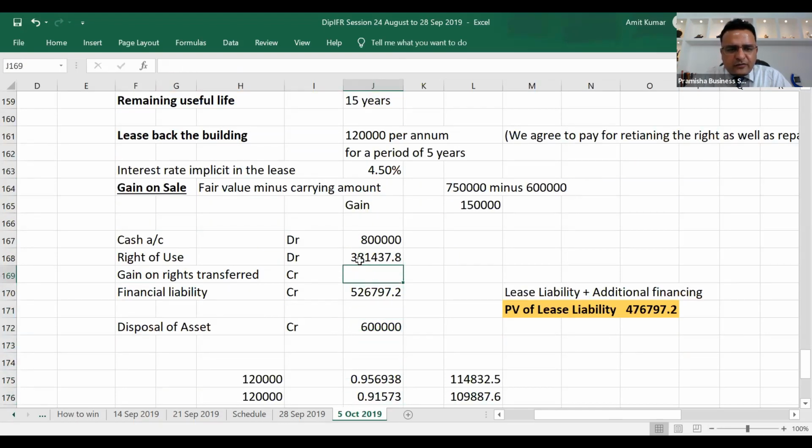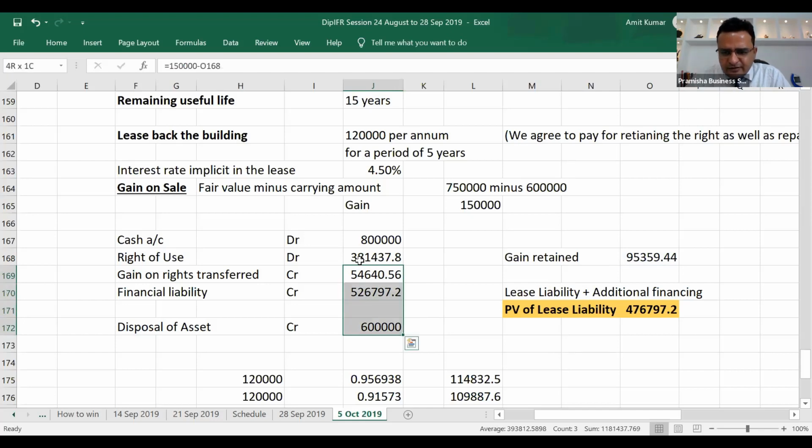What about the gain on right transferred? Gain on right transferred will be dependent on how much is the gain retained. Gain retained will be equivalent to total gain, 150,000, in the proportion of present value of lease liability, that is 476,797.2 divided by 750,000, the fair value. Total gain retained is 95,359. So gain transferred is equivalent to 150,000 minus 95,359.